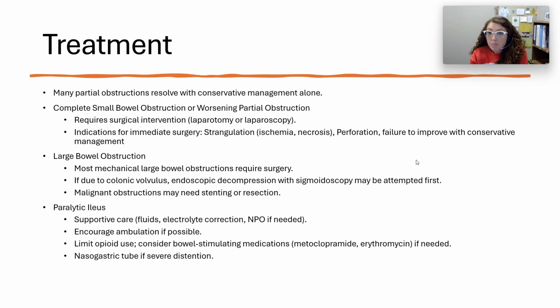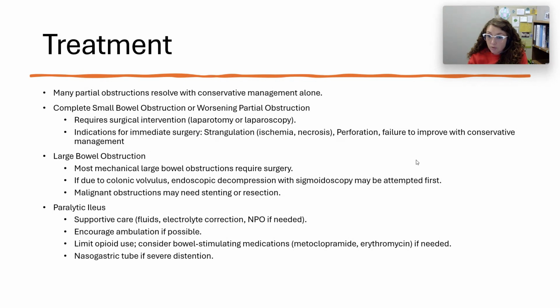So treatment-wise, many partials will resolve with conservative management alone. You do the gut rest, electrolyte replacements, giving them plenty of fluids, just try to let it naturally resolve itself. A complete small bowel obstruction or worsening partial obstruction could require surgical interventions such as a laparotomy or laparoscopy. Indications for immediate surgery would be strangulation, which causes ischemia and necrosis, perforation, or failure to improve with conservative management. A large bowel obstruction, most are mechanical large bowel obstructions that require surgery.